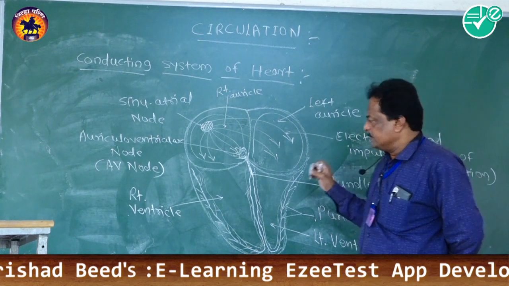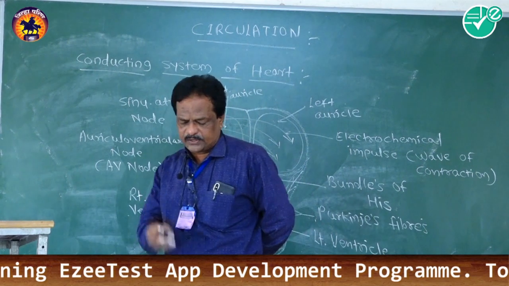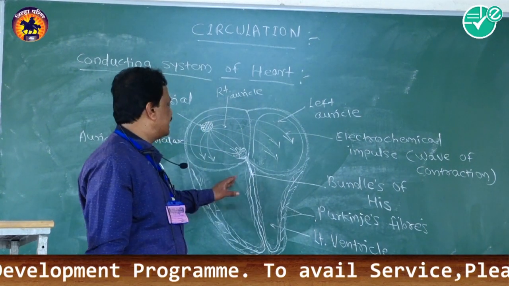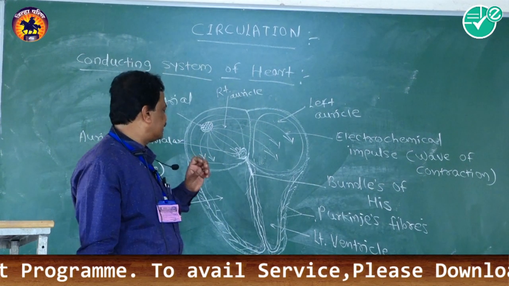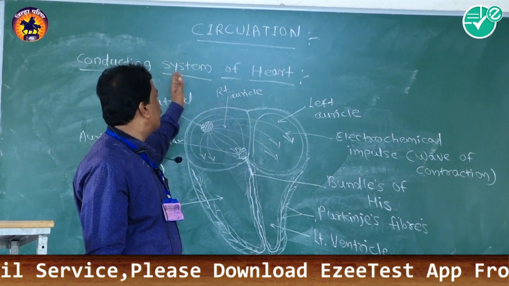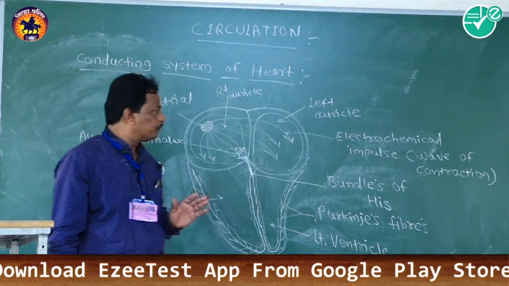The events which take place during each heartbeat are known as the cardiac cycle, and that cardiac cycle is controlled with the help of the conducting system of the heart.